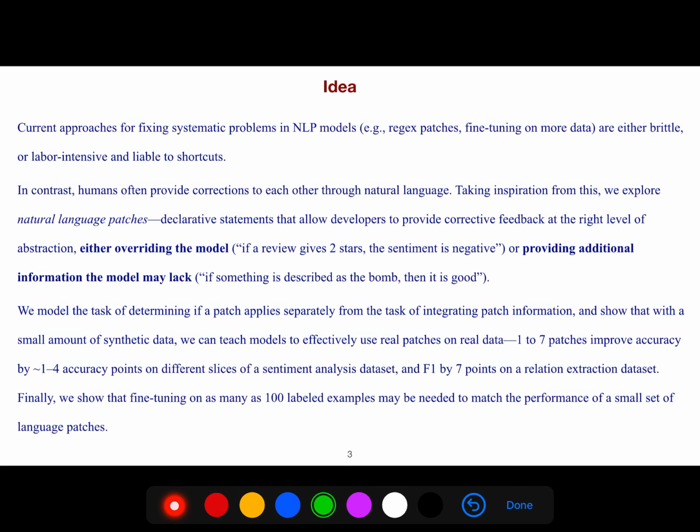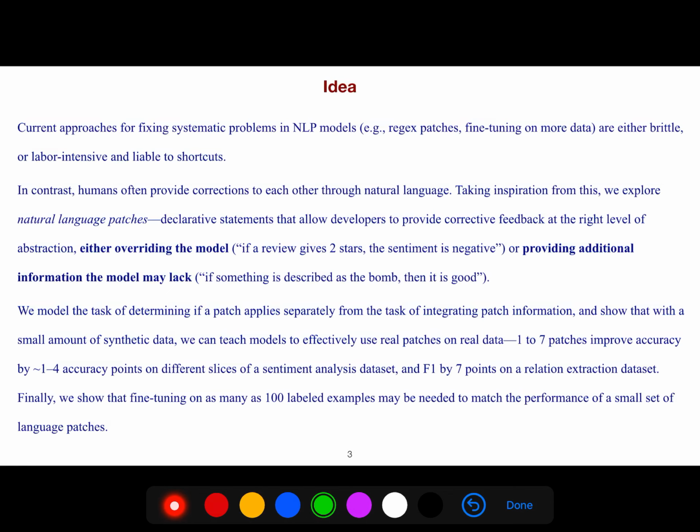In contrast, humans often provide corrections to each other through natural language. Taking inspiration from this, we explore natural language patches, declarative statements that allow developers to provide corrective feedback at the right level of abstraction, either overriding the model if a review gives 2 stars, the sentiment is negative, or providing additional information the model may lack. If something is described as the bomb, then it is good.